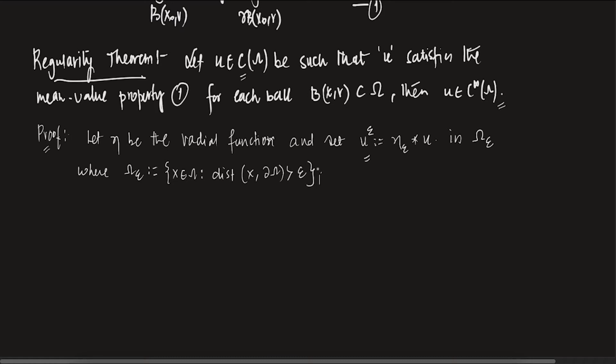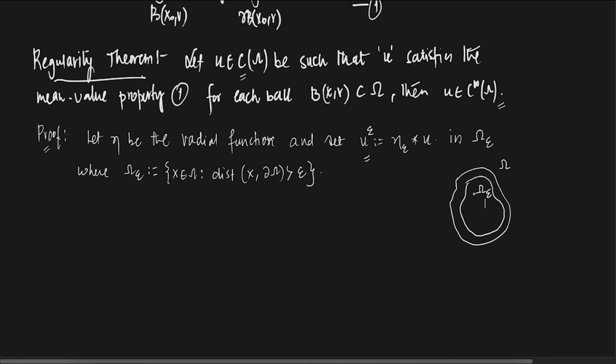Essentially, that's your omega, and omega epsilon is the domain which is at an epsilon distance inside omega. So this is your omega epsilon.